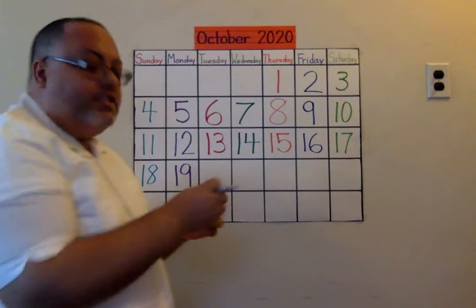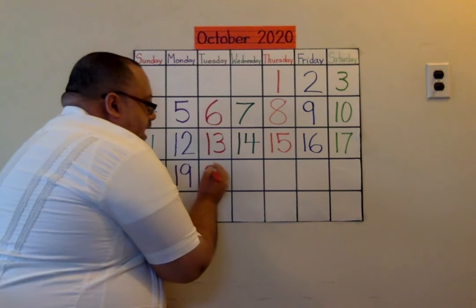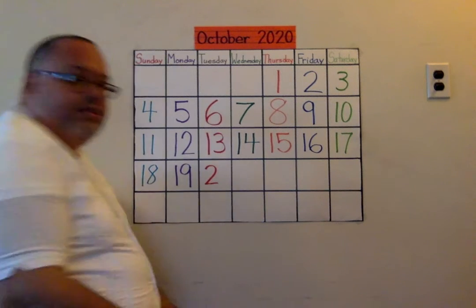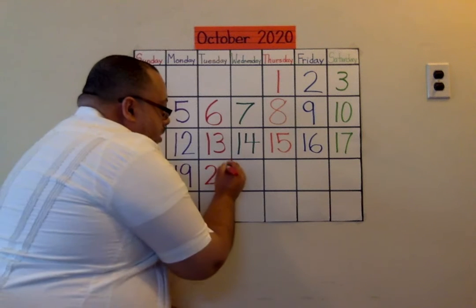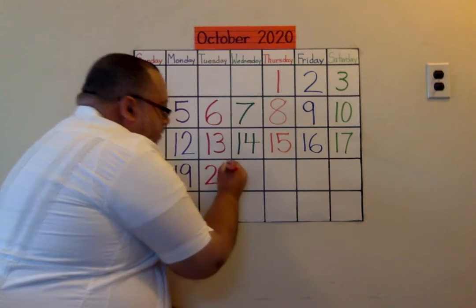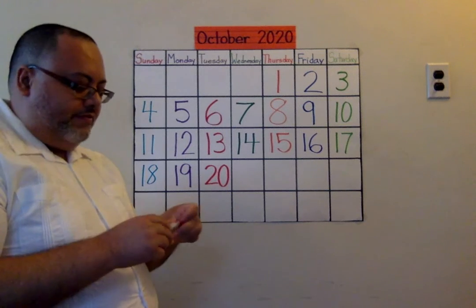And 20 has a 2, not a 1. So, around and down and out you go. That's the way to make a 2. And the 0 is an oval. This is an oval. Okay? That's 20.